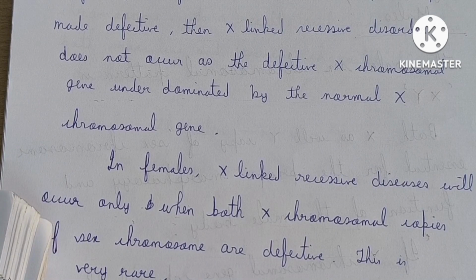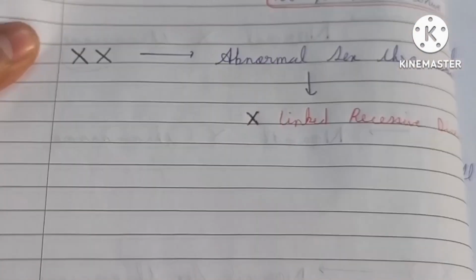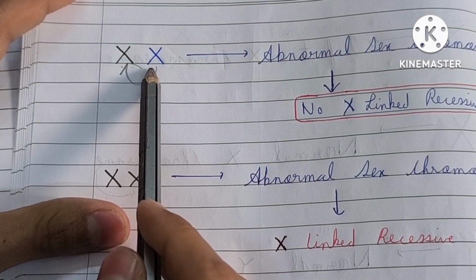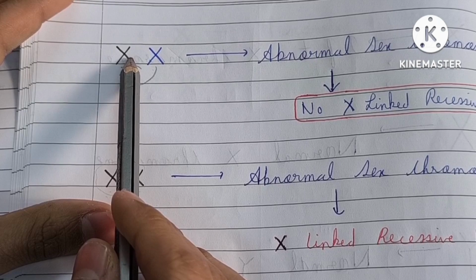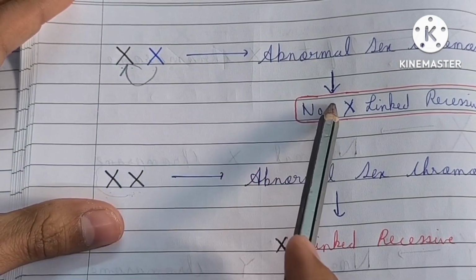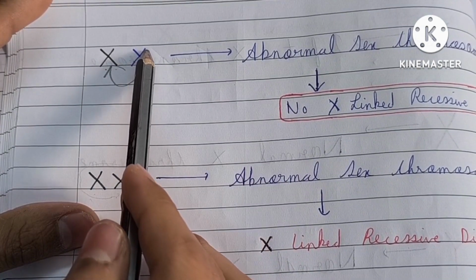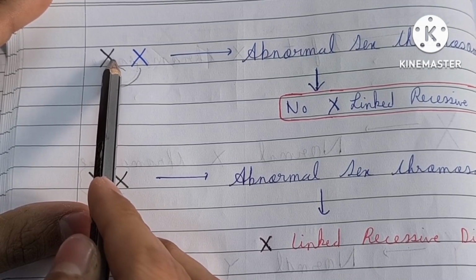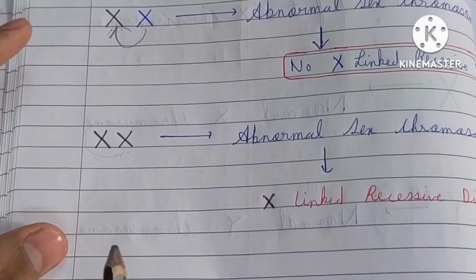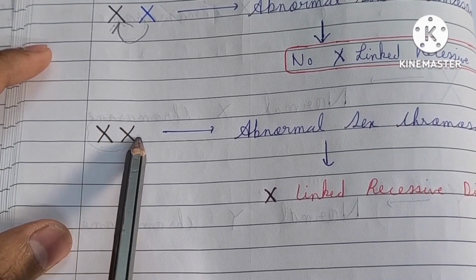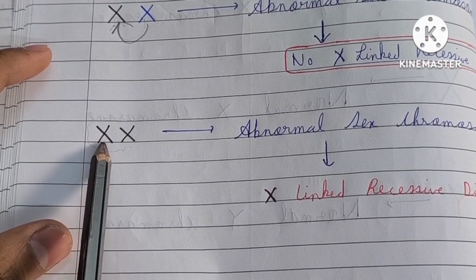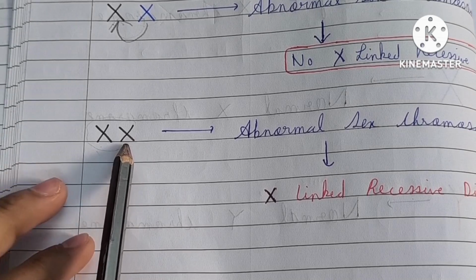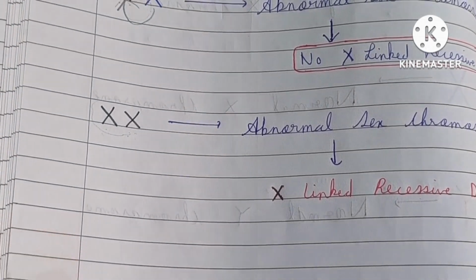So see, this is the explanation of what I have spoken. Here it is heterozygous, that means only one of the X chromosomes is affected, but then there is no X-linked recessive disease. Why? Because the normal X chromosome makes this defective X chromosome underdominated. But when both the X chromosomes are affected, then the disease will occur because there is no chance of underdominance, but this case is very rare.